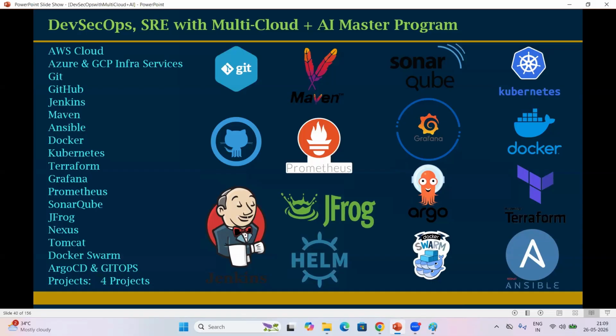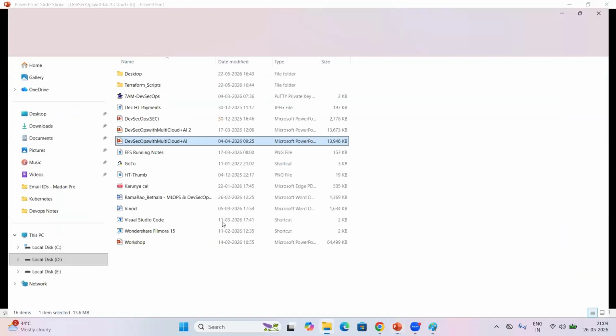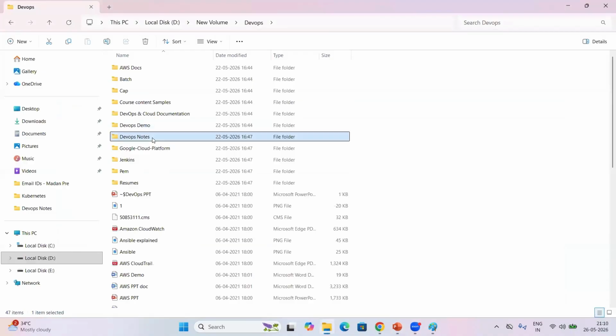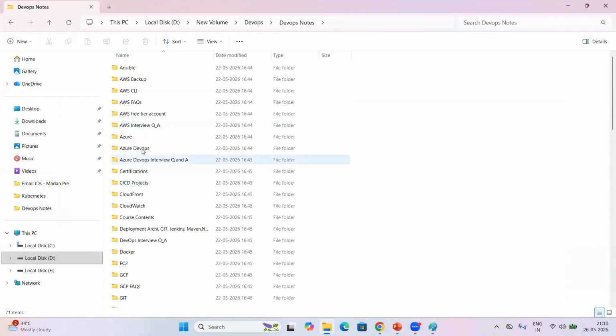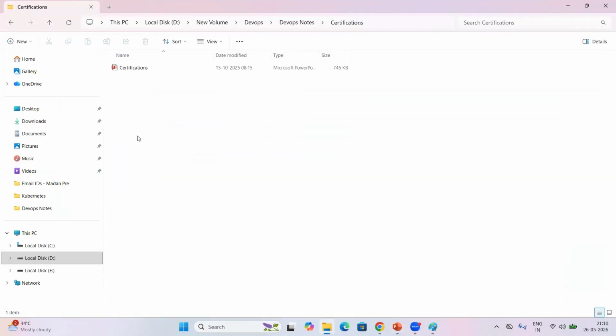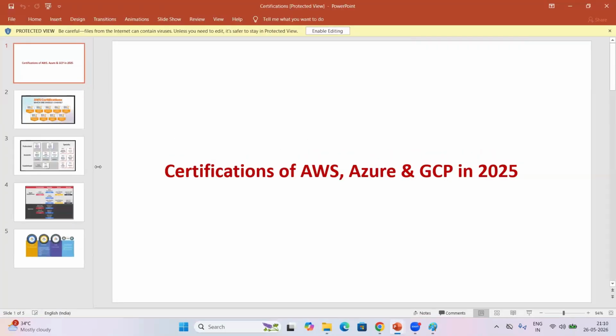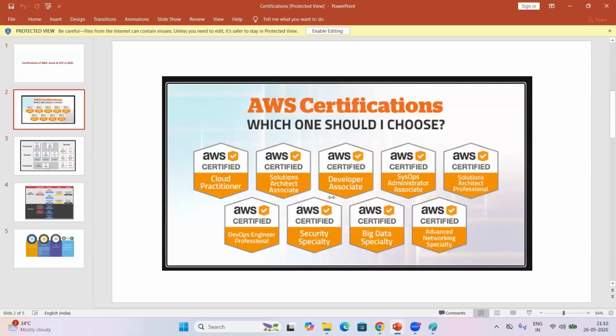Even for Azure, I have a list of certifications here. Look at my screen here, everyone. Here the certifications list is available. These are all not required basically.